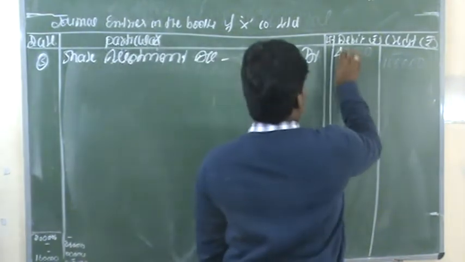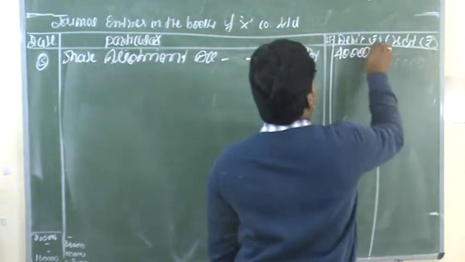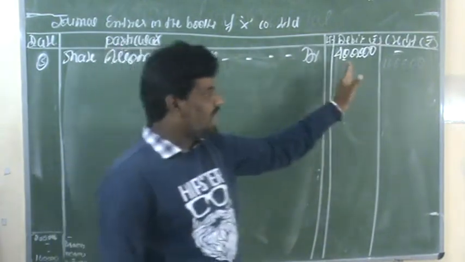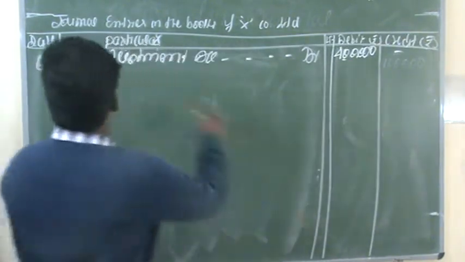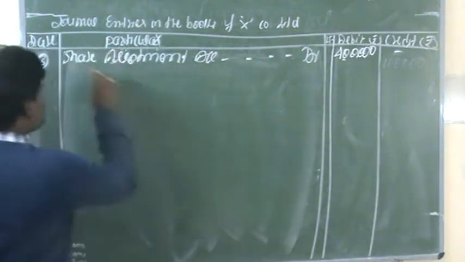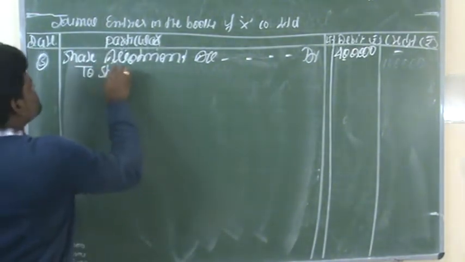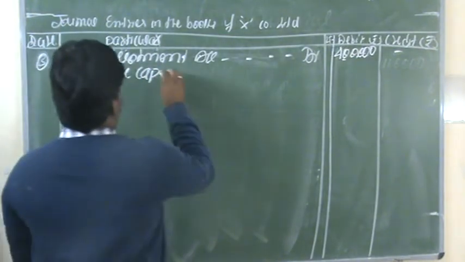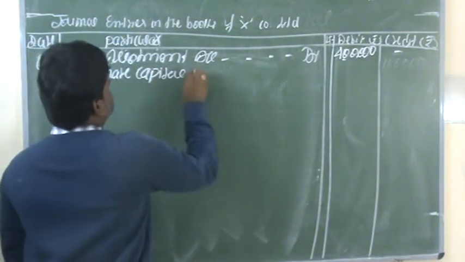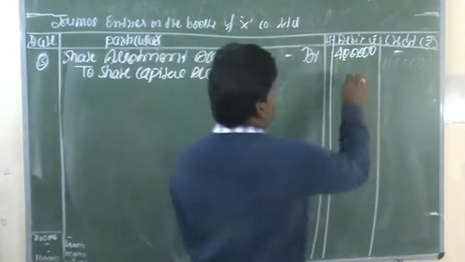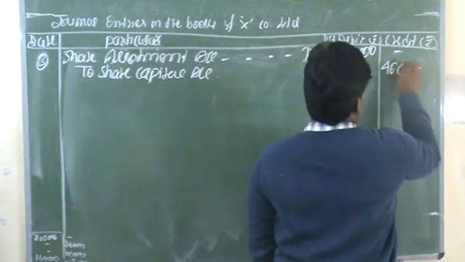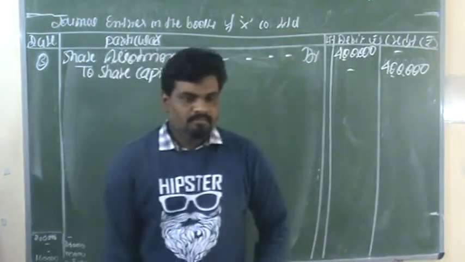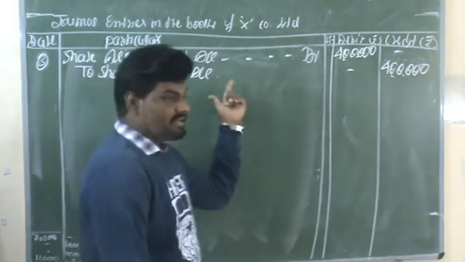At the time of allotment, the amount due is 4 lakhs rupees. Share allotment account debit to share capital account. On the credit side, you have to record 4 lakhs rupees. This is the third entry.